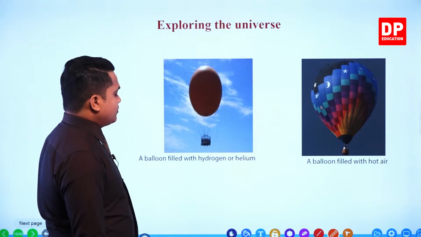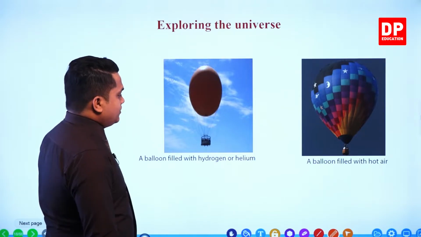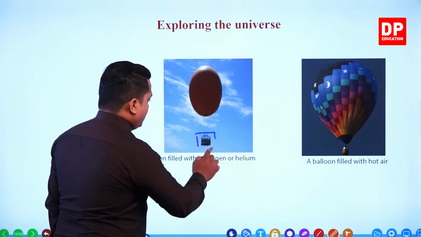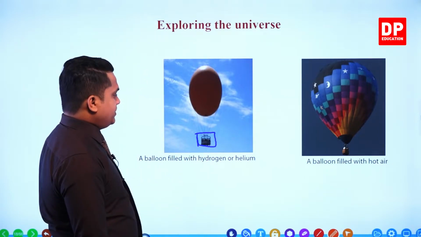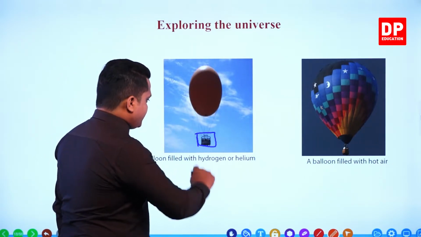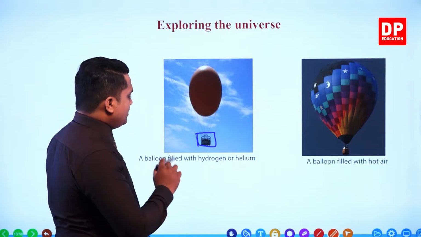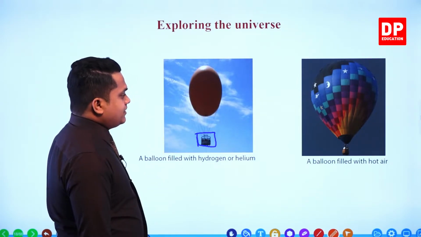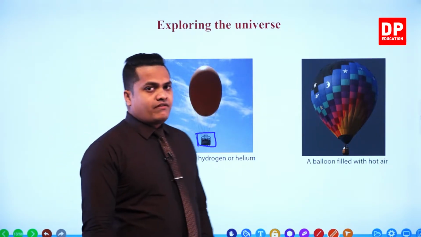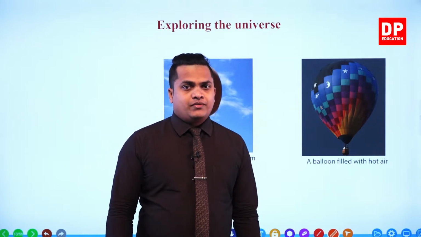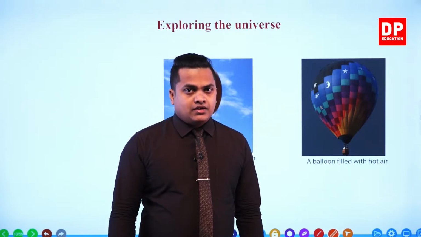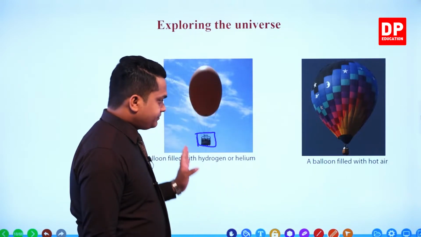These are also called weather balloons. A computer or whatever instrument is fixed to this point, then the balloon goes up. As it travels up, information is collected within the instrument.